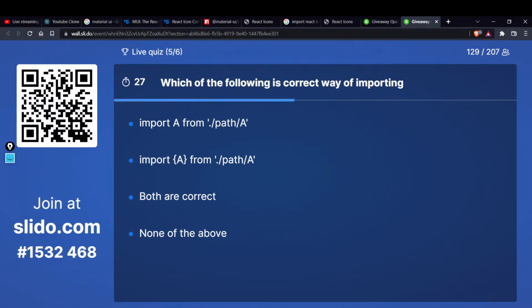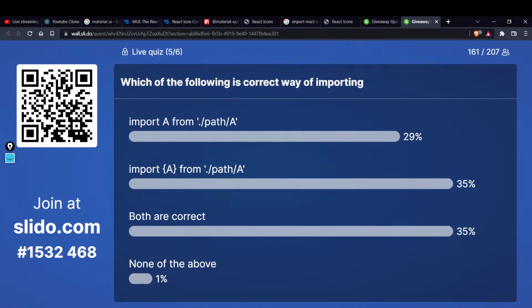Use both. I didn't use both. I'm not sure. See, I told you, by the time the question flashes on the screen, my memory gets erased. I kind of go blank. And as soon as the answer pops in, I remember everything with a flash. Alrighty, let's see what you are selecting.